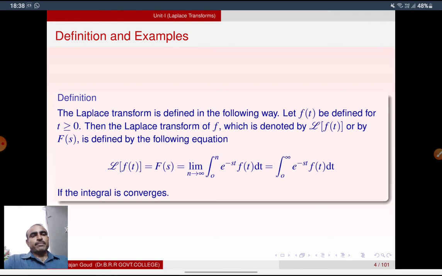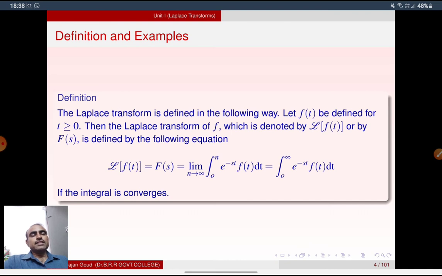L of f(t) is equal to F(s), which is equal to the limit n tends to infinity of the integral 0 to n e power minus st f(t) dt. If you apply the limit n tends to infinity, what we get is the integral 0 to infinity e power minus st f(t) dt.